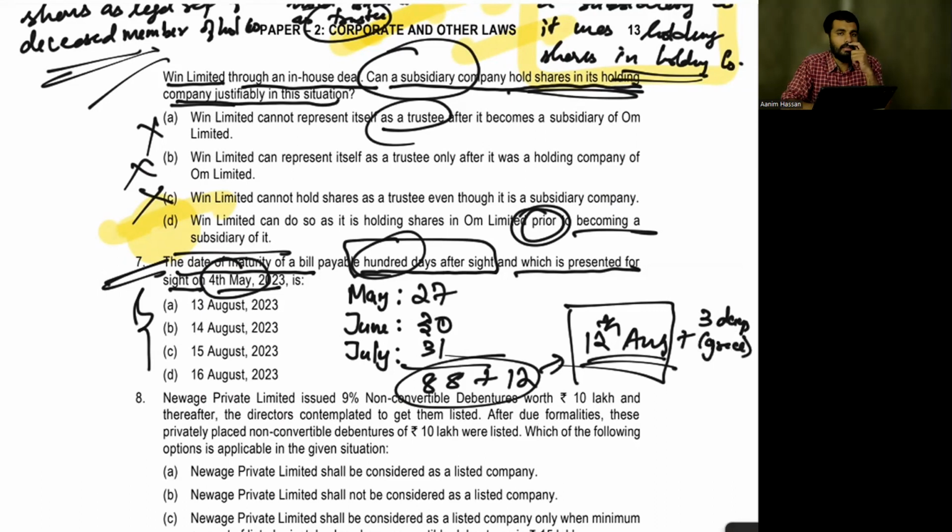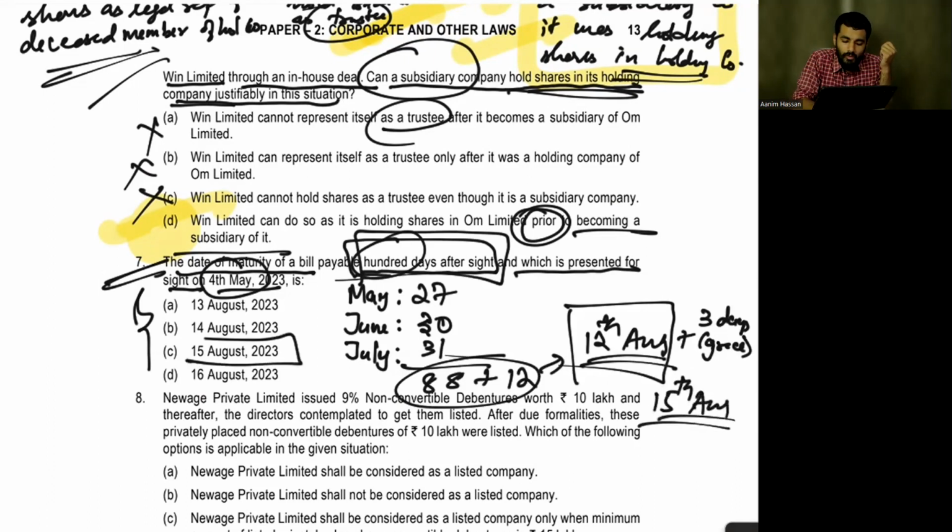You have to add 3 grace days. Now tell me, is it a demand? They have not mentioned it as a demand or as a time. But they have mentioned it as 100 days after sign. So it is a time instrument. Which means 12th August plus 3 days, which comes to 15th August. Is the answer 15th August? There is an answer of 15th August.